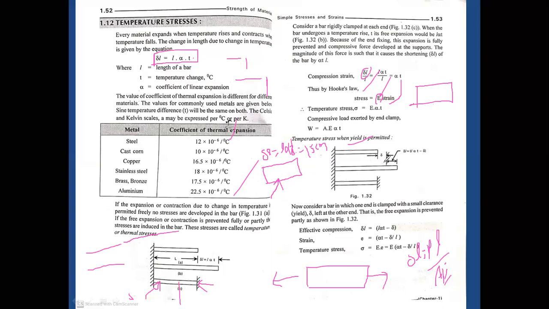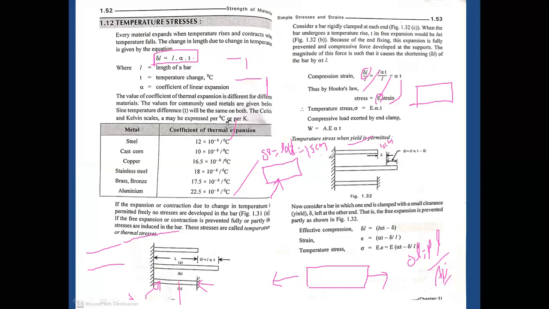What will happen if you provide only 10 centimeters? Then 5 centimeters of expansion has been restrained. Due to the restraint of 5 centimeters, the material possesses some stresses within the body, and these stresses are called temperature stresses.